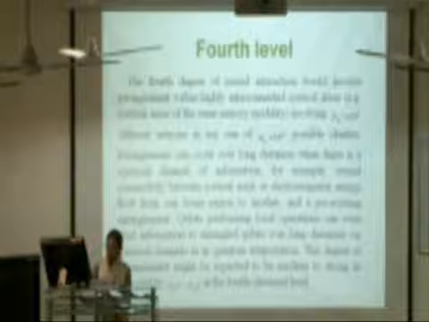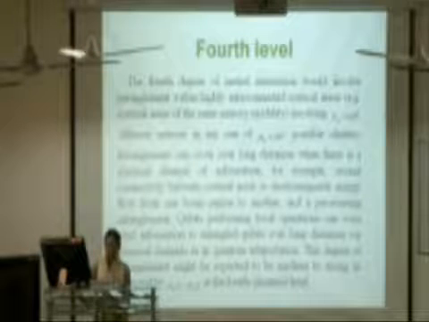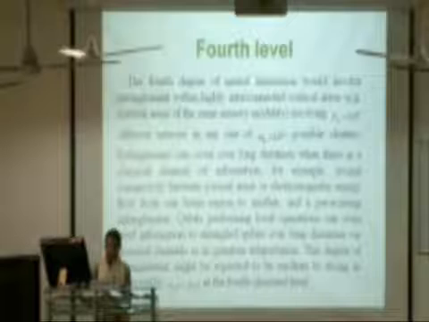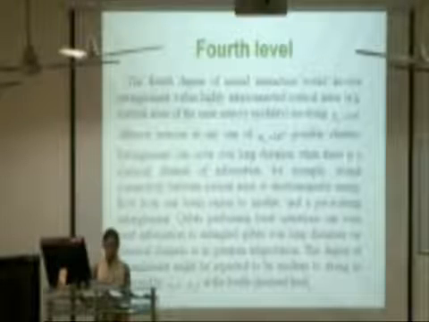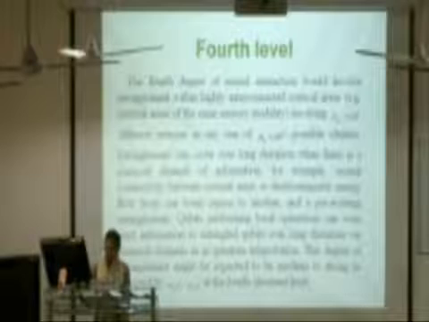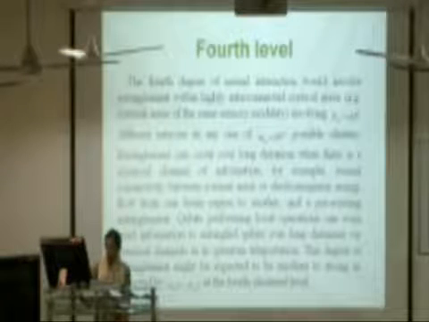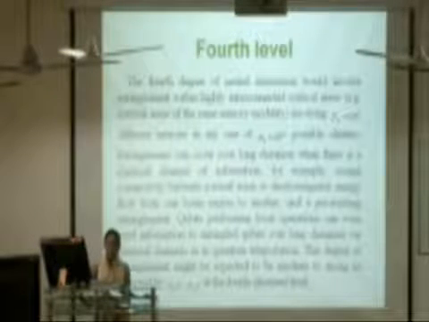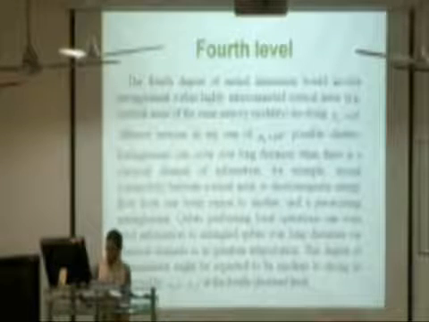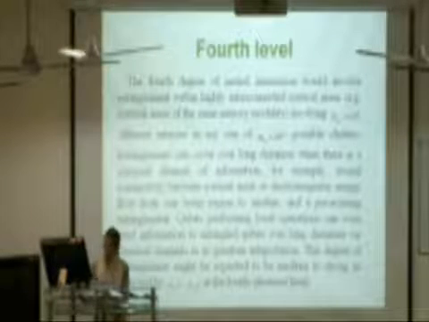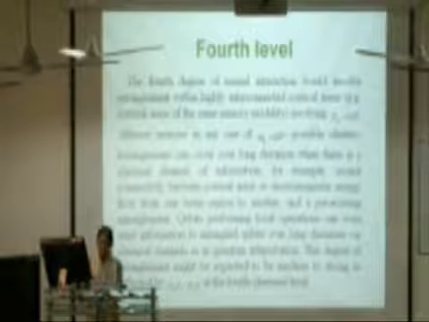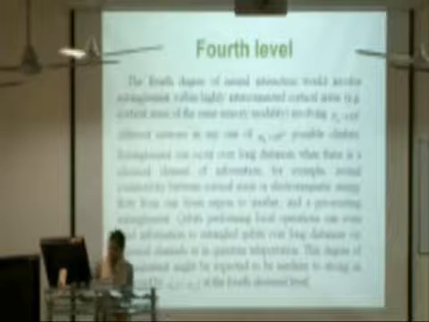The fourth level of neural interaction would involve entanglement within highly interconnected cortical areas involving 10 to the power 7 different neurons, in any one of 10 to the power 12 possible clusters. Entanglement can occur over long distances when there is a classical channel of information, for example axonal connectivity between cortical areas or electromagnetic energy flow from one brain region to another, and a pre-existing entanglement.